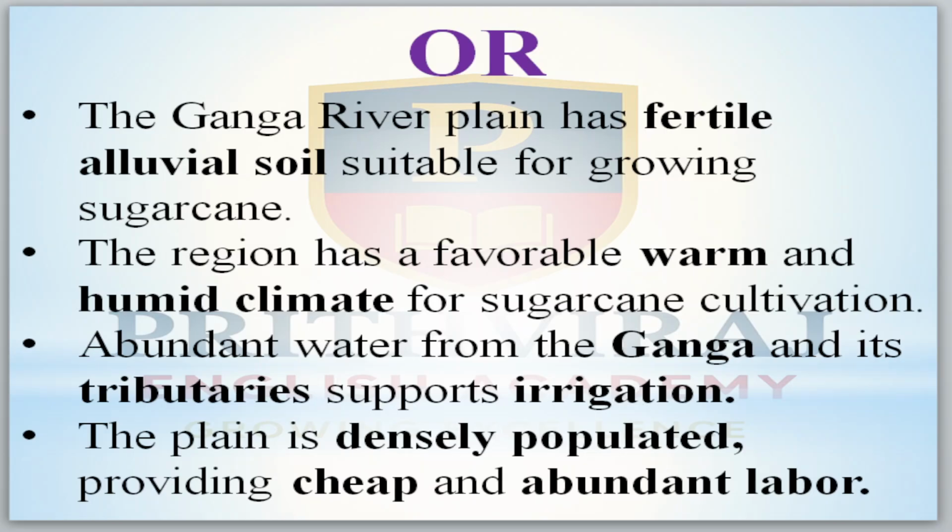Abundant water from the Ganga river and its tributaries. Tributary means small rivers that join the Ganga river, right? They support irrigation. The plain is densely populated, meaning there is more population, and that provides cheap and abundant labor. Abundant means huge.